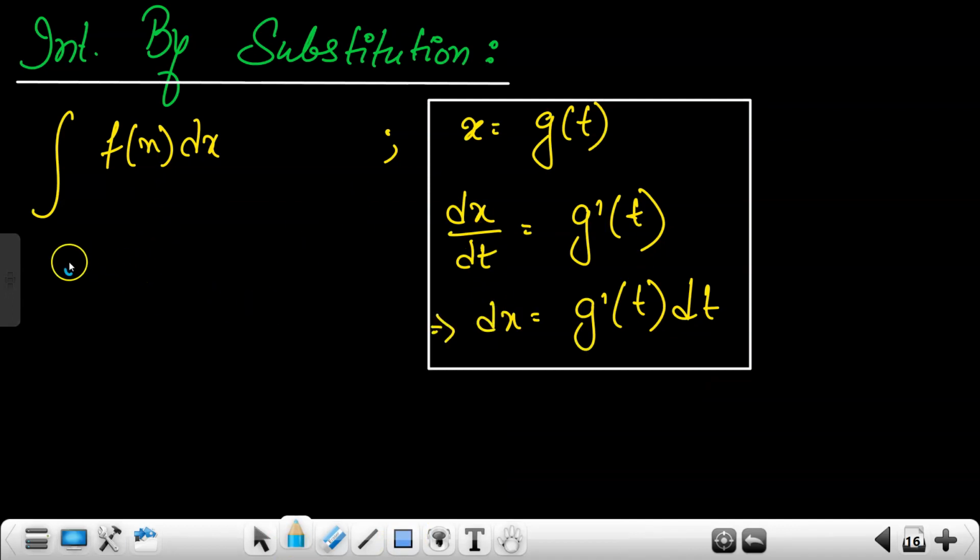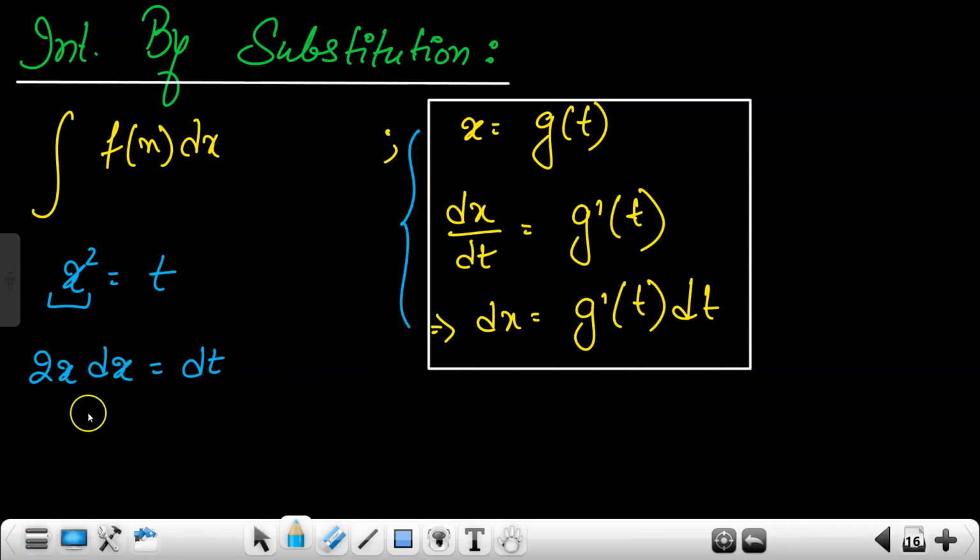Like see, if you are taking x square to be t, तो आपको क्या करना है? पहले dx by dt निकालना है. यहाँ पर t है ना? हाँ. So मैं जो बोल रहा हूँ वो ध्यान से सुनना. इसको ना डिफरेंशिएट करो, so what will be 2x, और x के टर्म में कर रहे हो ना, तो you write dx here. This will be very easy. ठीक है? And इधर आप t को करोगे तो it will get dt. Yes or no? Like no need to do all those three steps. Yes, three steps करने का जरूरत नहीं. You just write 2x dx is equal to dt.